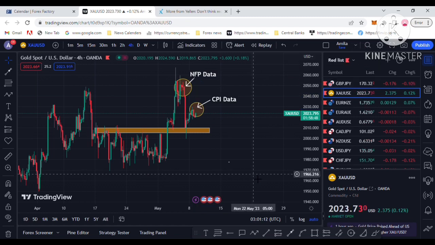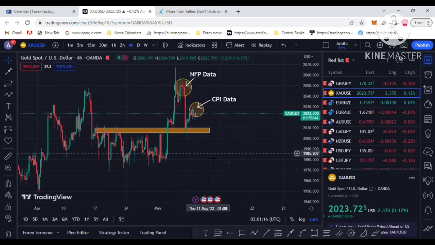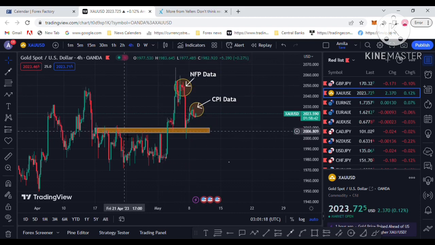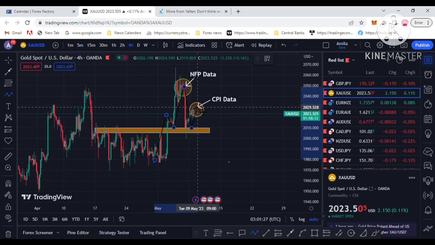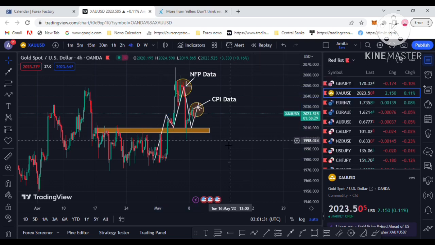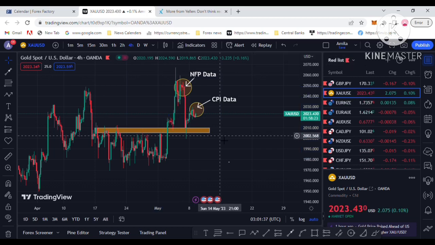I am predicting two options that I have already mentioned: above 5%, inflation data will increase, that's demand for the US dollar, and gold will drop. And if inflation data drops below 5%, that's a depreciation and sell-off of the US dollar, and gold will be bought from that level. So those are my two options with the CPI data.